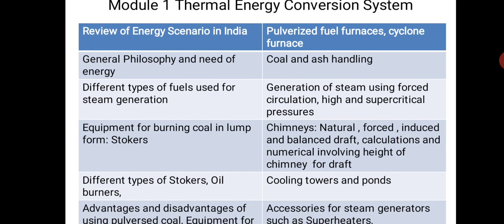Then pulverized fuel furnaces, we will see cyclone furnaces. Then coal handling as well as ash handling. In almost all these power plants, 20 to 25% of the coal is ash, so ash has to be handled. There are huge plants for handling ash. Then generation of steam using forced circulation, high and supercritical pressures. So we'll see the generation of steam.